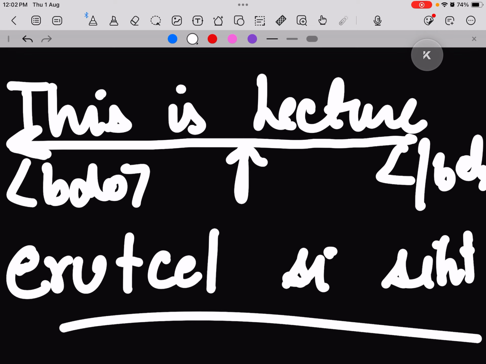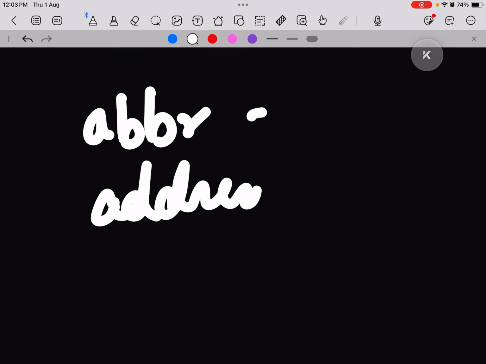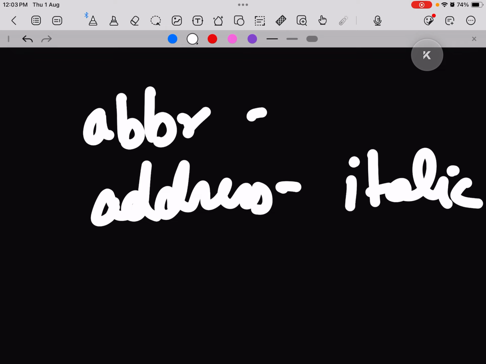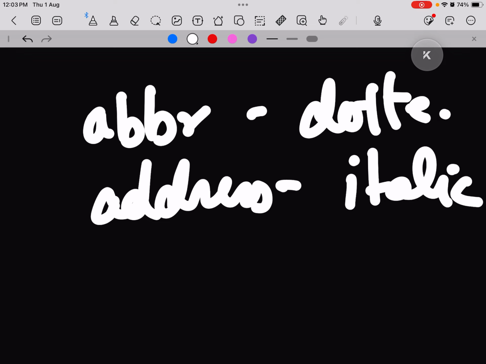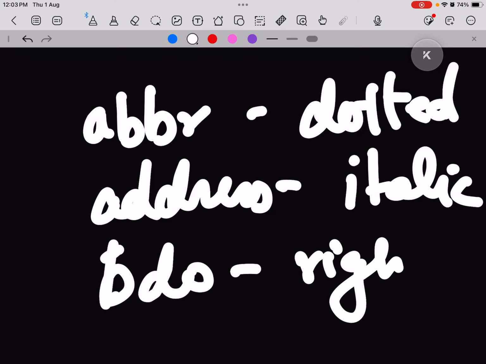So this is all about quotations and citations. Let's just revise what we have learned. We learned about ABBR, which is for abbreviations. We learned about address, which is for writing the address or any personal information for that matter, which will be italic. In this case it will be dotted, underlined. The next case is BDO, which is bidirectional override. It will print the line from right to left.